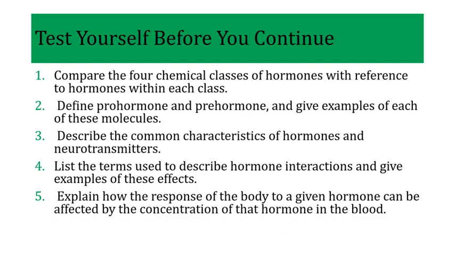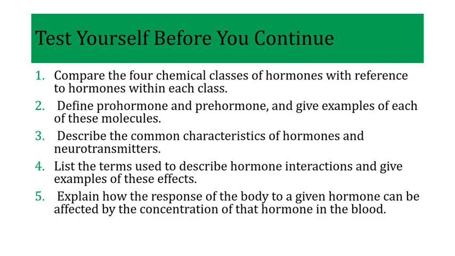Of course, number 2, define prohormone and the prehormone. If we remember, when we were classifying hormones based on their nature of production, we said the hormone can be produced in active and in inactive form. In inactive form, we said we have the prohormone and the pre-prohormone. Prohormones are hormones which are produced in inactive form and they need to be further broken down by their target cell to become active. And we said sometimes the pre-prohormone can be a very long chain, which needs to be broken down from pre-prohormone to prohormone and from prohormone to active hormone.